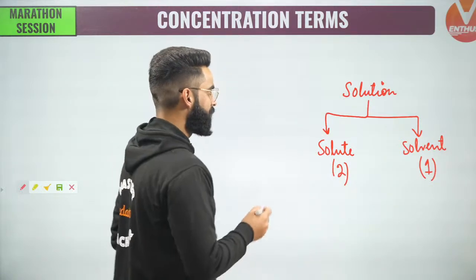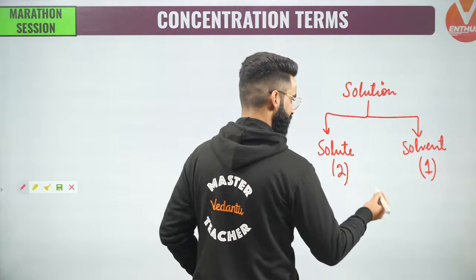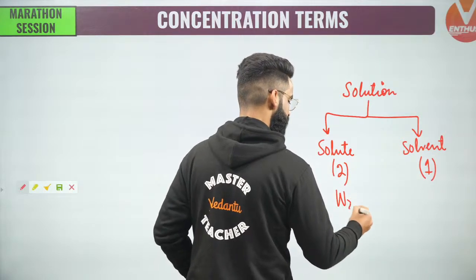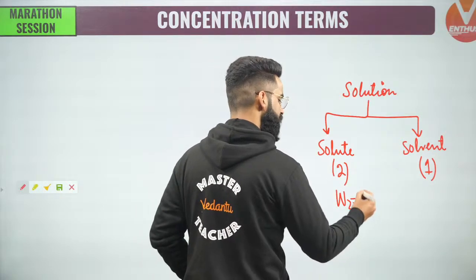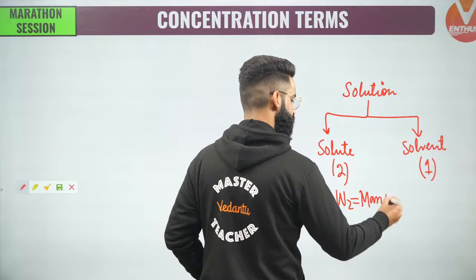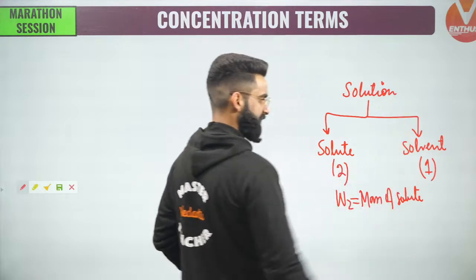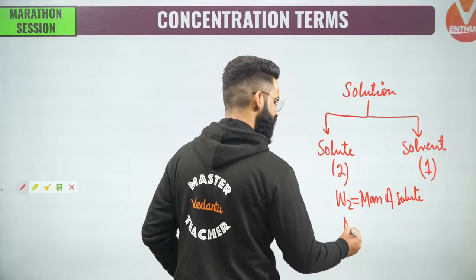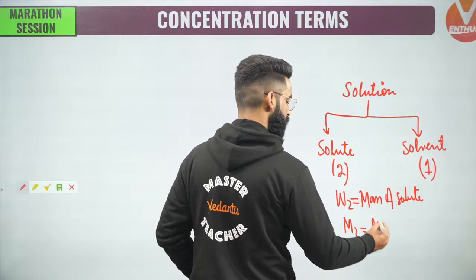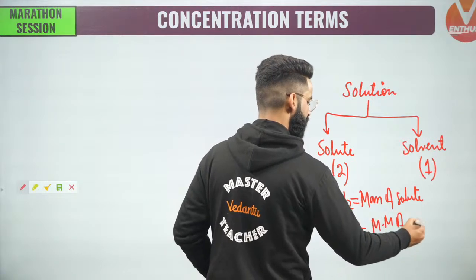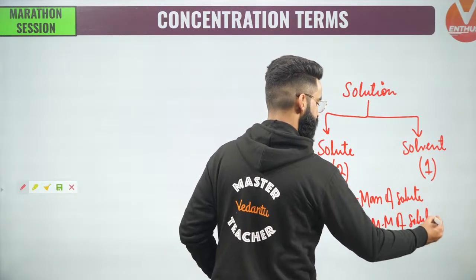Now, if I write W2, W2 will stand for mass of solute. W1 stands for mass of solvent. M2 will stand for molar mass of solute, and M1 will stand for molar mass of solvent.